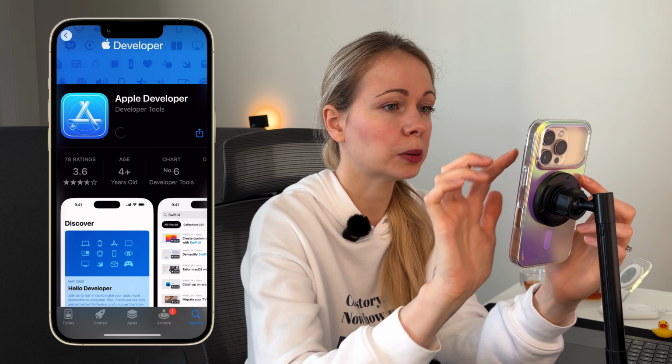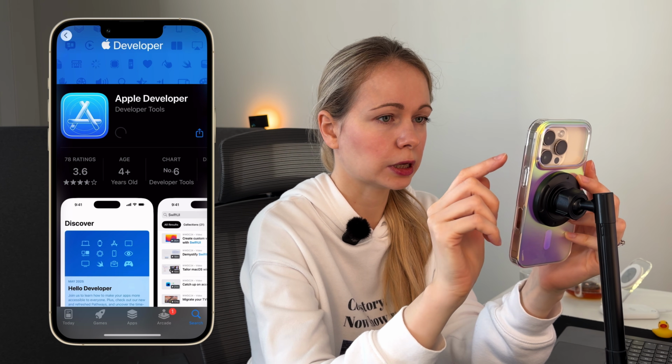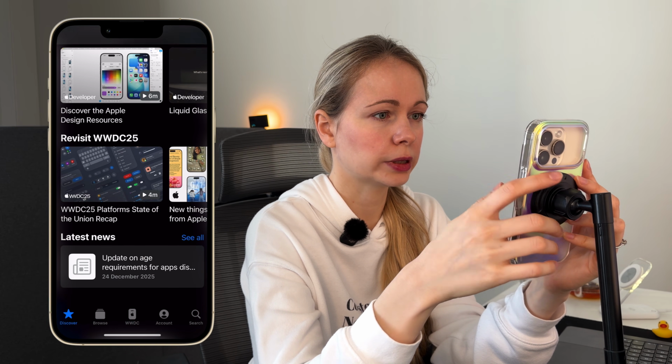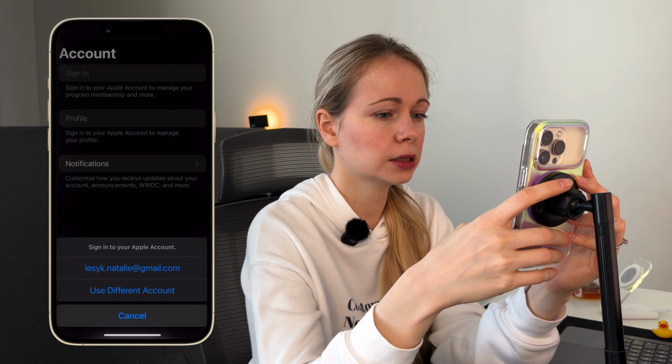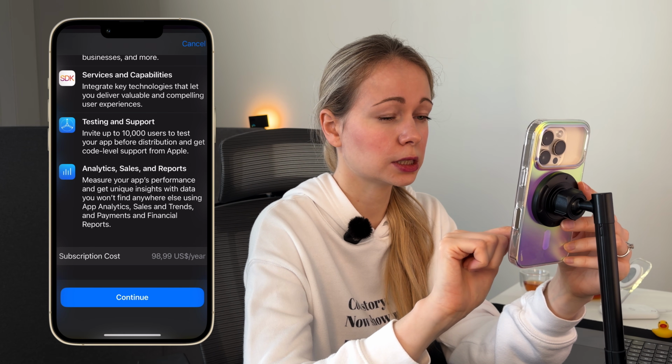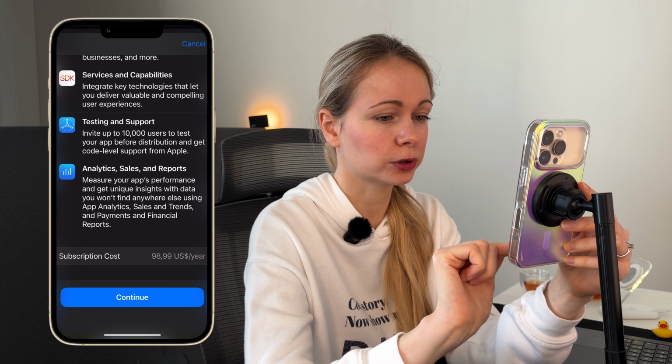So now I need to connect my Apple developer account. Yeah, it's pricey. So I'm gonna go to the App Store, download the Apple Developer app. Okay, I'm downloading the Apple Developer app, opening, accepting. Let's go to the account. I need to sign in. I need to enroll in the Apple Developer Program. Okay, and as you can see, it's gonna cost even a bit less, $98.99.